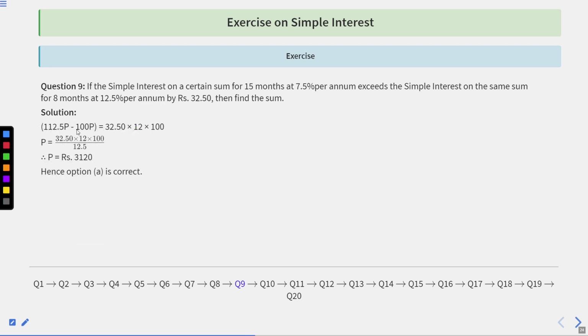When you simplify this, you will have 112.5P minus 100P, that is equal to 32.50 into 12 into 100. When this is simplified, you will get P equal to 3,120 rupees. So the correct option here is option A.